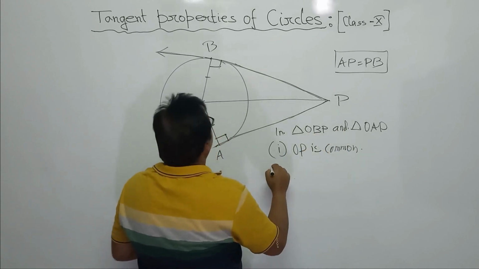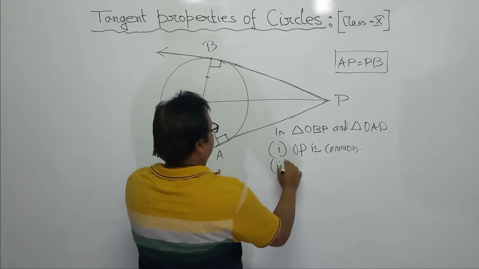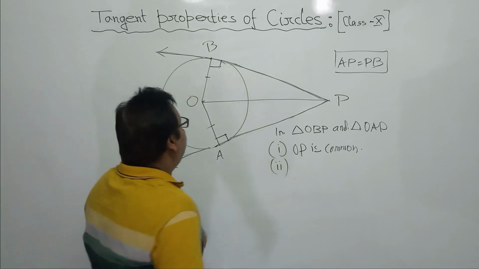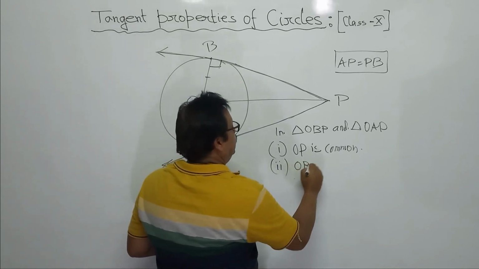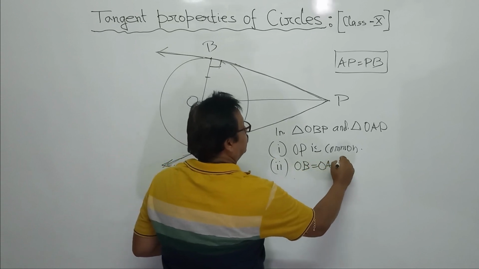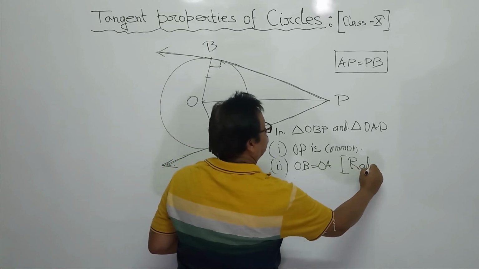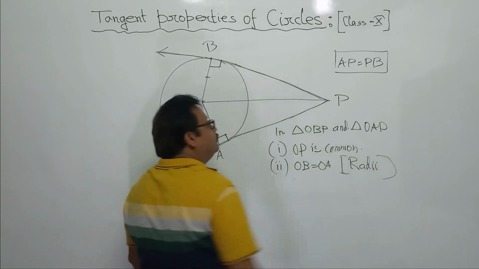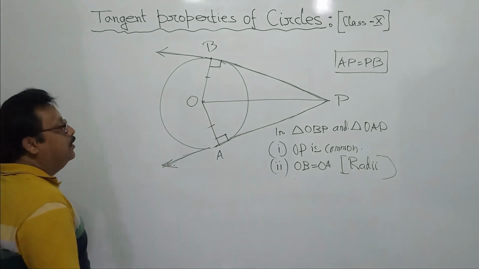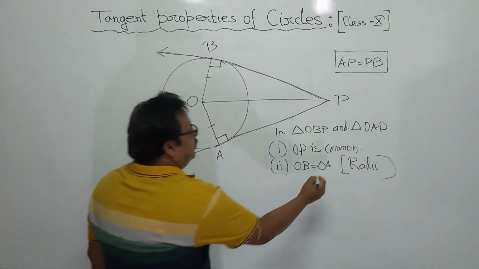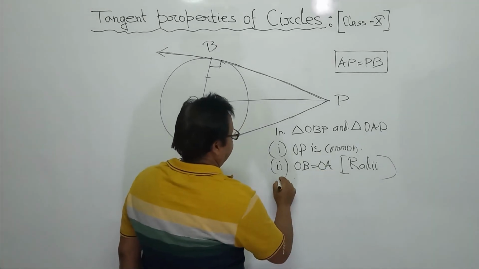Right? Number two, OB equal to OA because of radii. Clear?